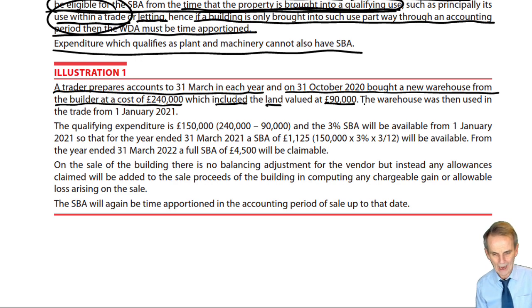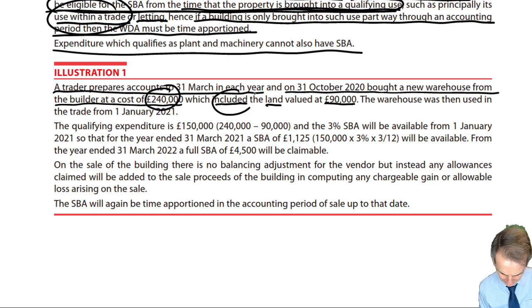Right, a warehouse is a qualifying building, but we only want the cost of the building, not the cost of the land. So the first thing we do is to pick up that the overall cost was £240,000, but that included the land at £90,000. So we exclude the land, take the 90 from the 240, and we're down to a qualifying cost of £150,000.